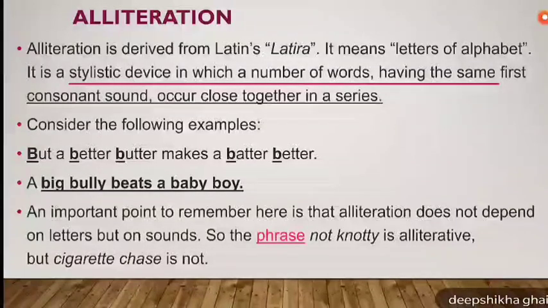But the phrase cigarette chase is not. Even though both the words begin with C, it is not alliterative because the sound of the consonants is different. So my dear students, while picking up the words of alliteration from your poem, please pay attention to the consonant sound. If the consonant sound of the words is similar, then they are taken to be alliterative.